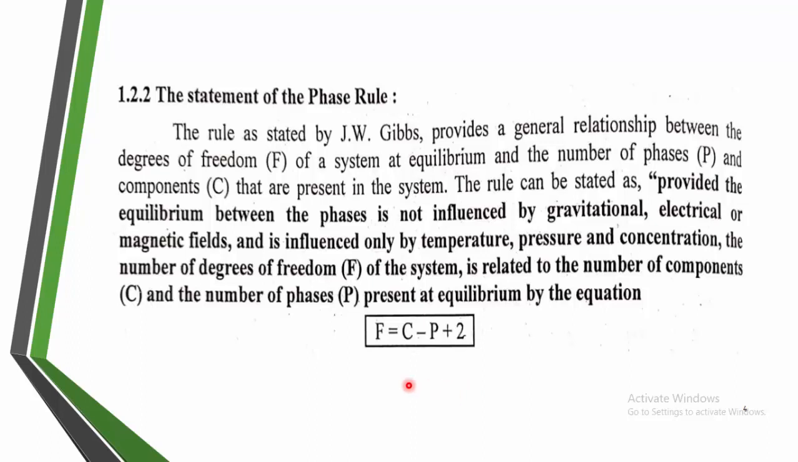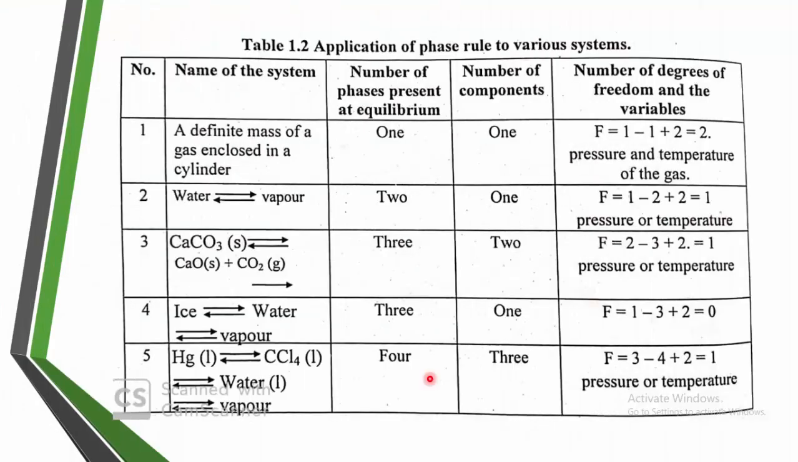As I told you, if you get the degree of freedom value equal to 0, that is F is equal to 0, that is non-variant or invariant, means it is independent of all the intensive variables like temperature, pressure, concentration. But if F is equal to 1, that is monovariant, means that state of equilibrium is independent of at least one of the variables, maybe pressure, maybe temperature, maybe concentration of that system which is in the state of equilibrium.